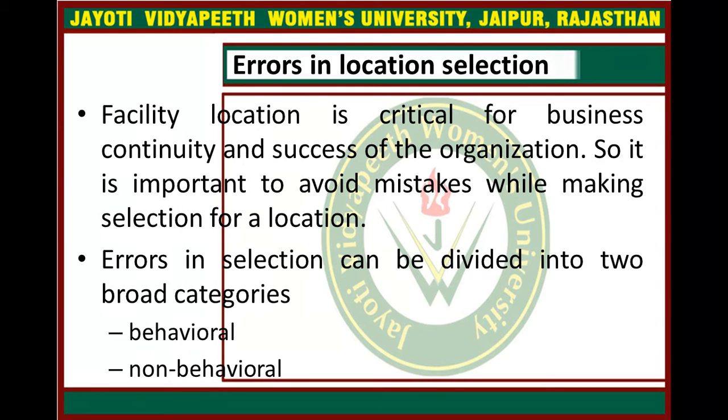Now comes the errors in location selection. Facility location is critical for business continuity and success of the organization, so it is important to avoid mistakes while making the selection for the location. The errors in selection can be divided into two broad categories. First is behavioral, and the second is non-behavioral.